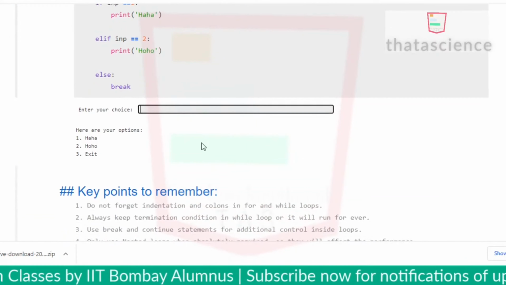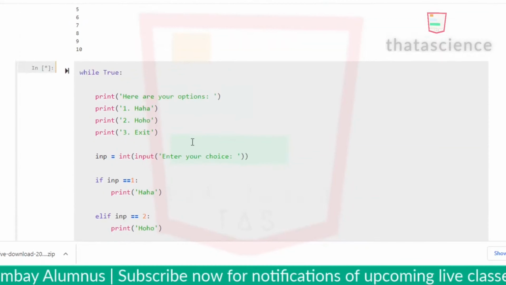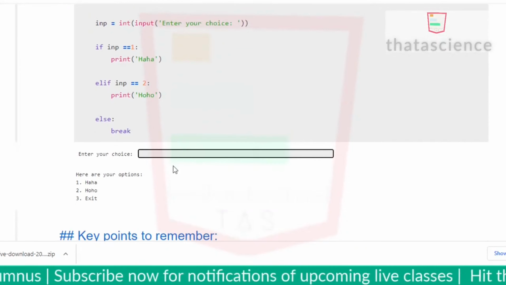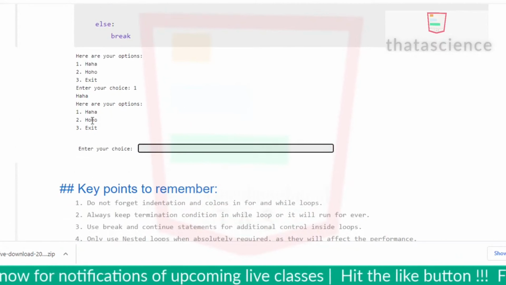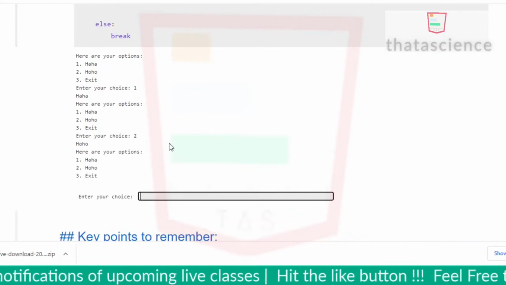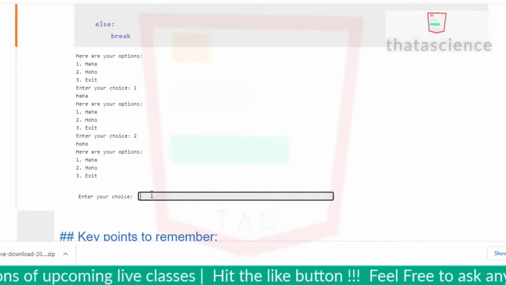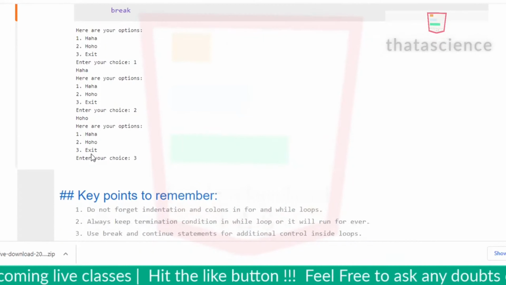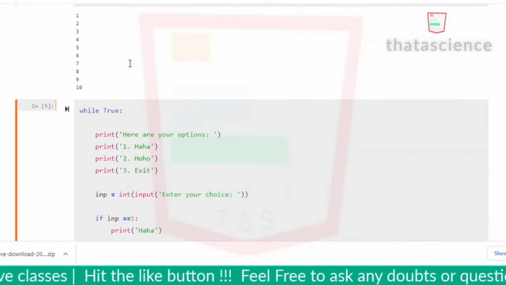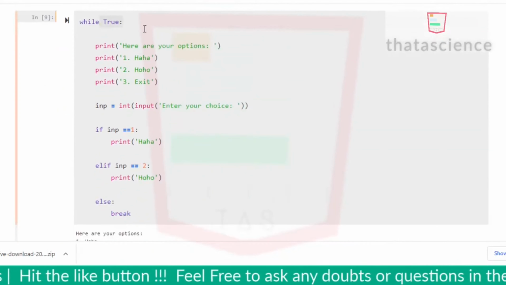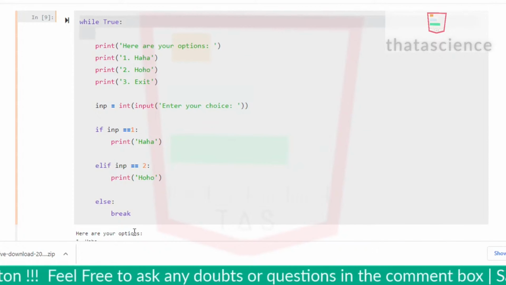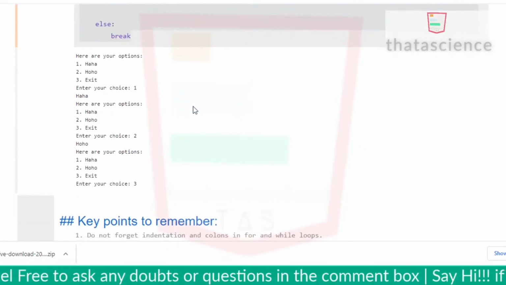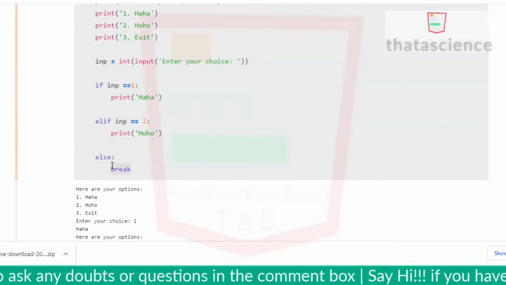Enter your choice. Here are your options. We enter 1. So here are your options. Enter your choice. We enter 2. Ho ho has printed. Now let's try to exit the loop. We have exited the loop successfully. So I hope you have understood how you can have interactivity through a while True loop, and it keeps running until there is a break statement.